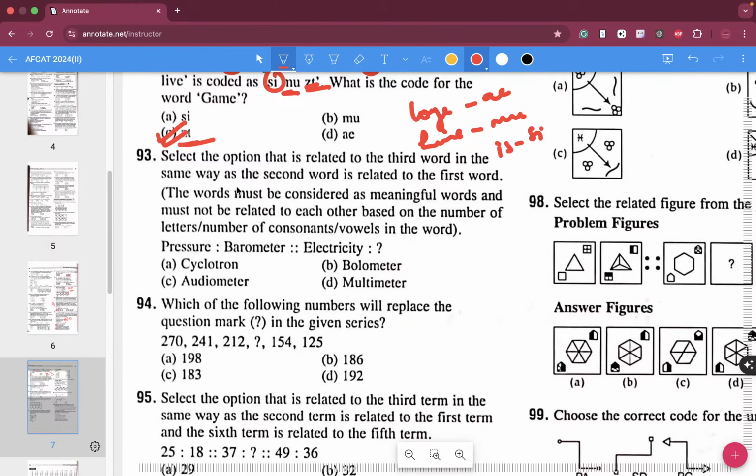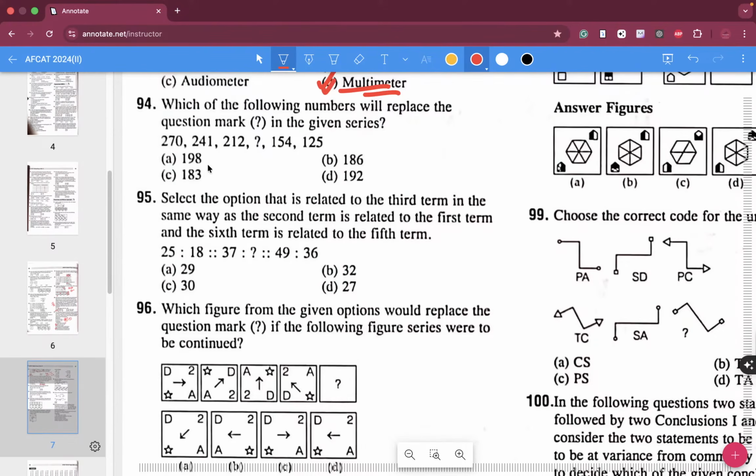Multimeter. So a multimeter is a device which is used to check electricity. So for 93, D over here is the correct answer.